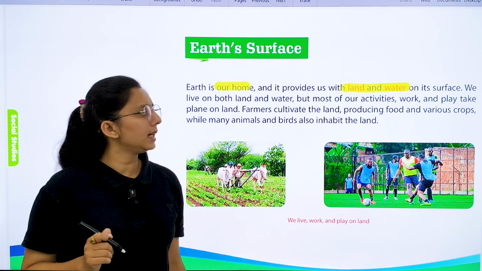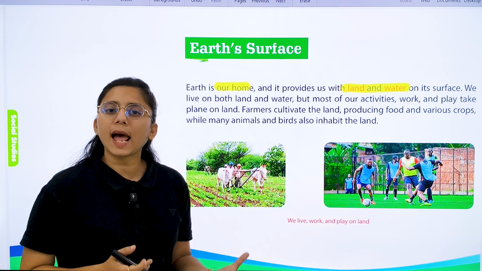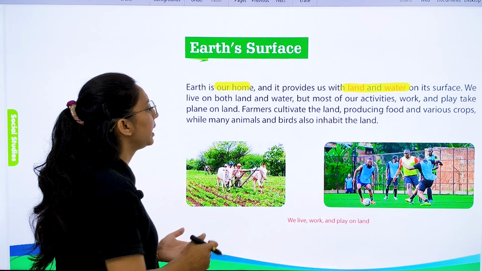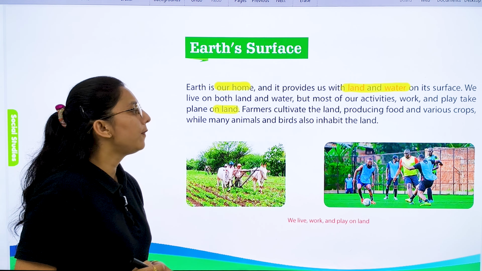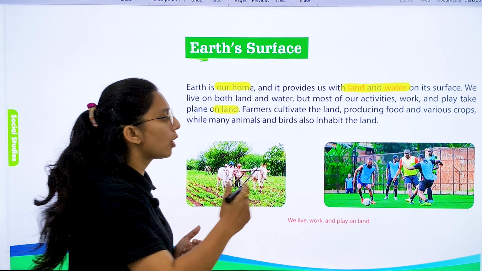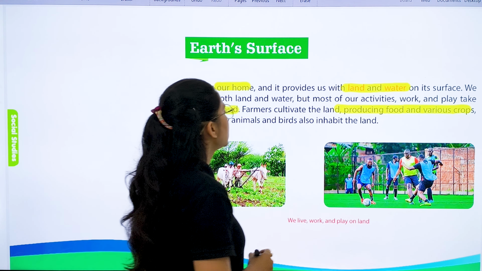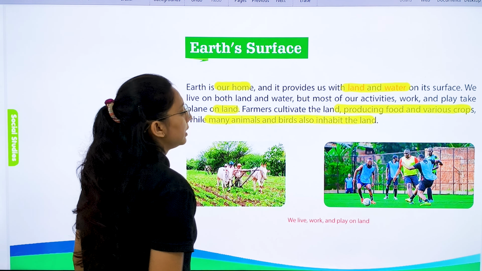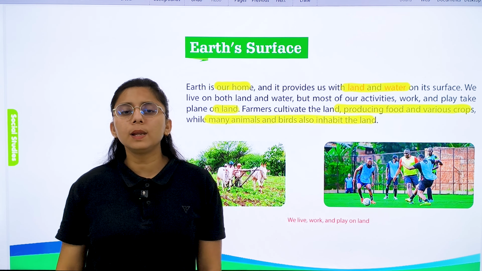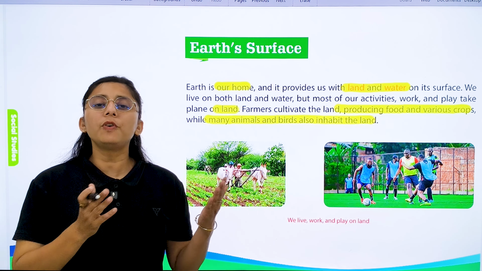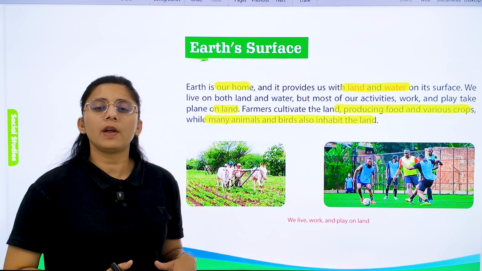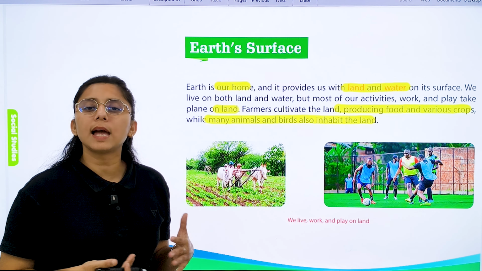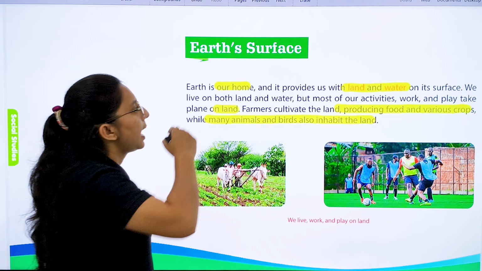We live both on land and water, but most of our activities, work and play take place on the land. Farmers cultivate the land, and they produce food grains and various crops for us. Many animals and birds also inhabit the land. So where do we live? We live on land. Where do farmers grow crops? On the land. And where do you play games? On the land. So all these are activities that we do on the land.